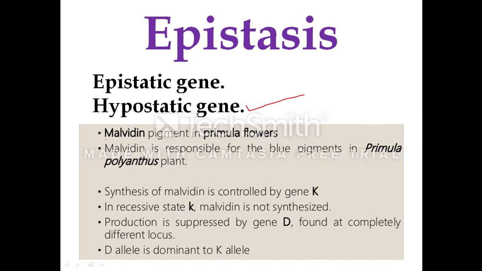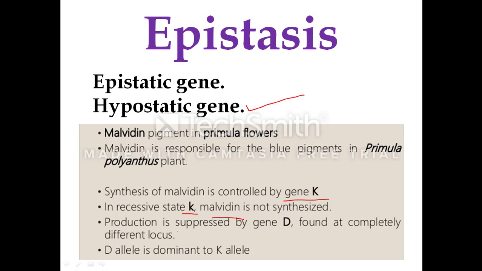The best example is the malvidin pigment production in primula. Malvidin is responsible for blue pigment in the primula polyanthus plant. The production of malvidin is a best example for epistatic interaction. The synthesis of malvidin is controlled by the dominant gene capital K. In the recessive state, small k, when it is in the homozygous recessive condition in the individual, there is no malvidin synthesis.